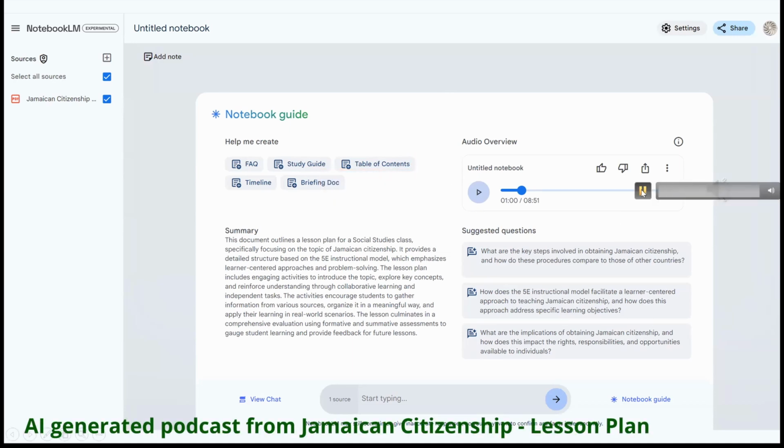Ready to explore what it really means to be a citizen of a country. You might think it's straightforward, but trust me, it can get surprisingly complex. Oh, absolutely.